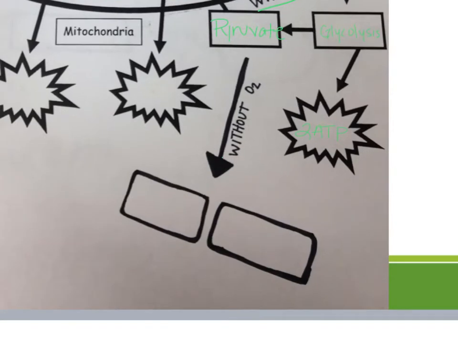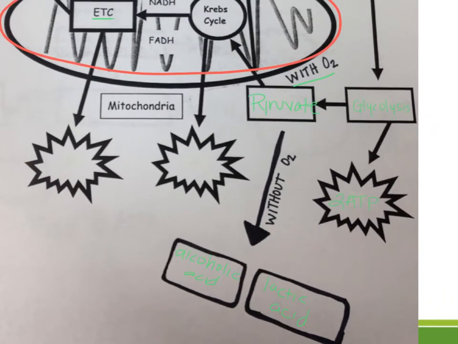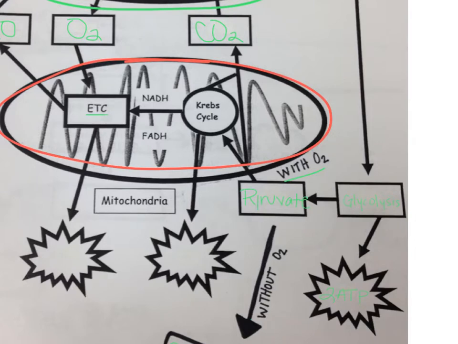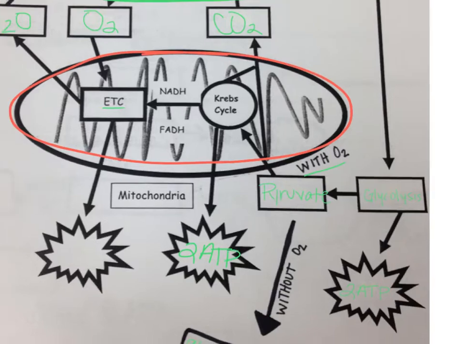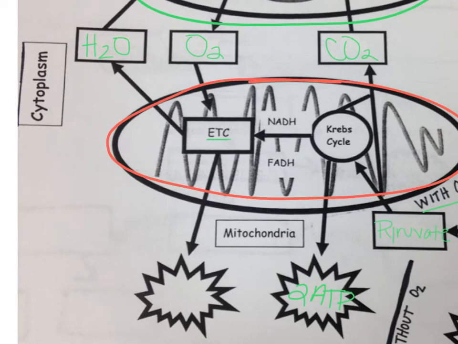If we have no oxygen, we know, as we talked about earlier, that we're going to get alcohol fermentation. So we're going to get alcohol or lactic acid. If cellular respiration with oxygen happens, we will get, from the Krebs cycle, 2 more ATP. And some of those products will also go in. Remember, we are bringing in that pyruvate.